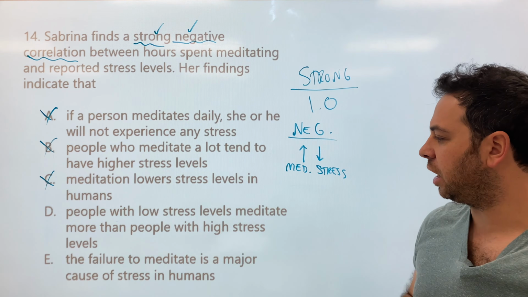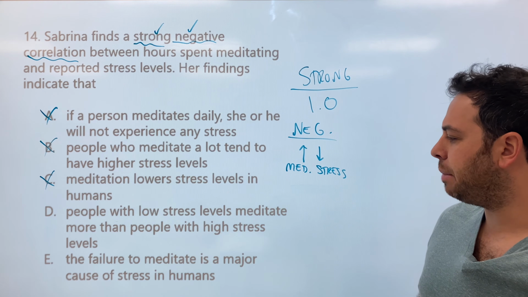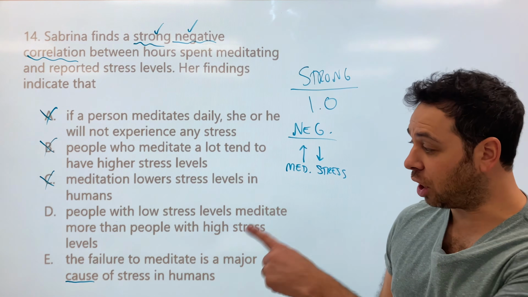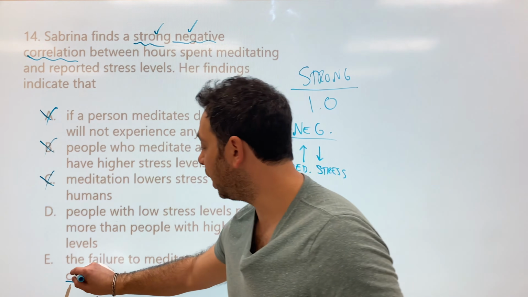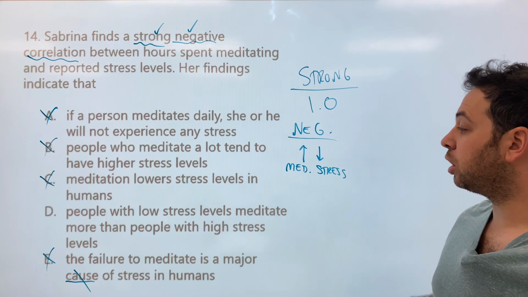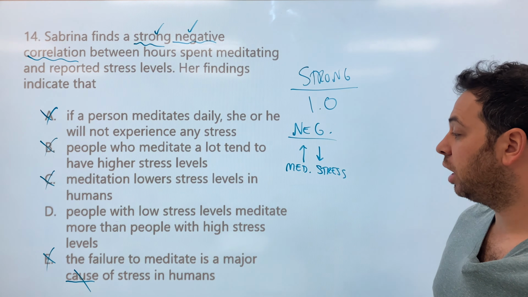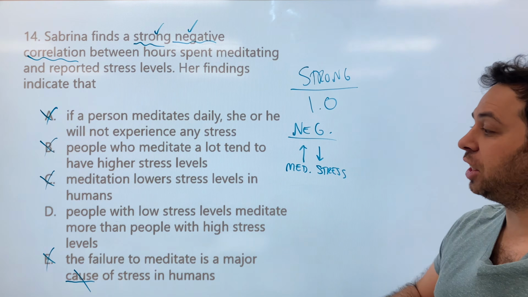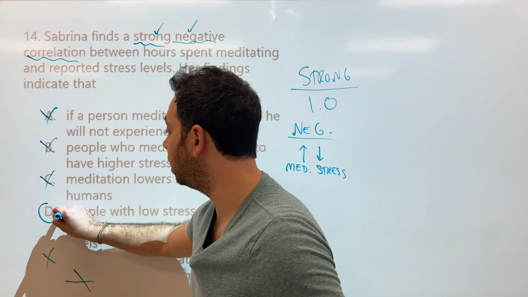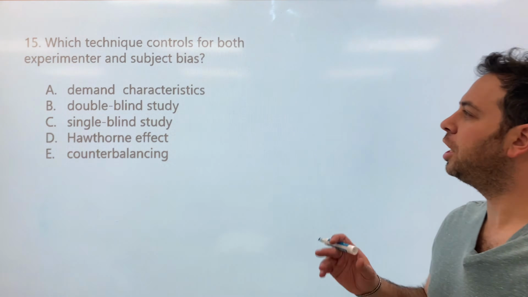All right, let's go to letter E. The failure to meditate is a major cause of stress in humans. Well, guess what? The moment I see the word cause, when we're talking about correlations, that screams not the correct answer, which leads us to D. People with lower stress levels meditate more than people with high stress levels. That's the only thing we can conclude because we cannot establish causality. D is our answer.